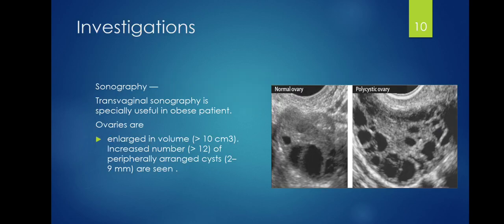When you do a sonography, transvaginal sonography is especially useful in an obese patient. Of note, the ovaries are going to be enlarged in volume, as you can see on the second diagram. Then there will be an increased number, greater than 12, of peripherally arranged cysts, 2 to 9 millimeters, noted.